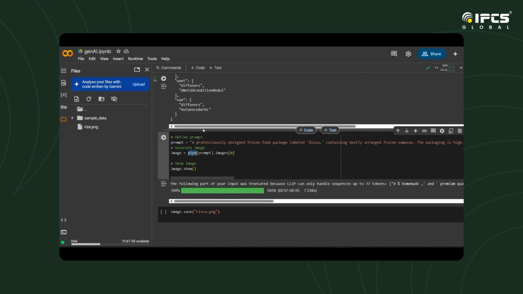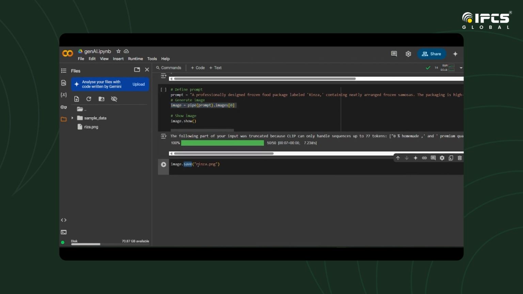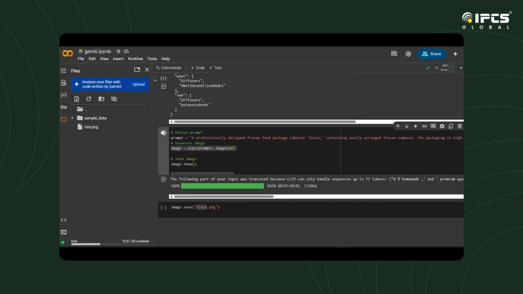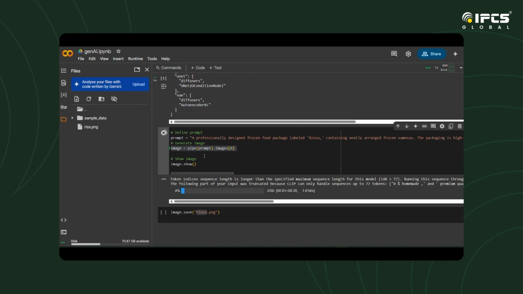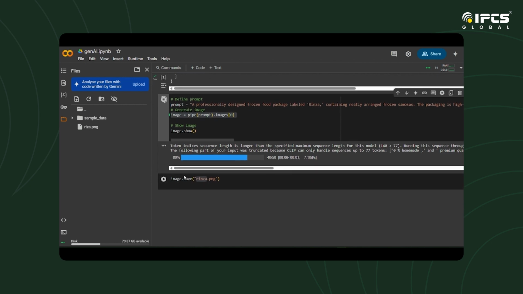The image is equal to pipe of prompt dot images of 0. Using the Stable Diffusion pipeline, we pass the prompt to generate an image. The first result from the output is selected and stored in the variable image, and we are showing the image, and after that we are saving that image. So we are working based on this prompt. The image will generate and then be stored here. I already ran this, so it's already saved here.